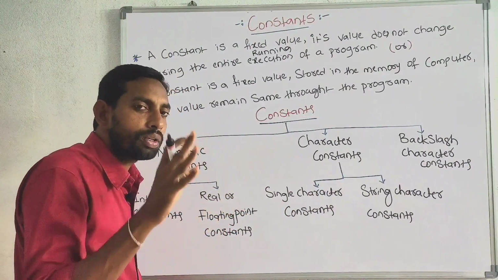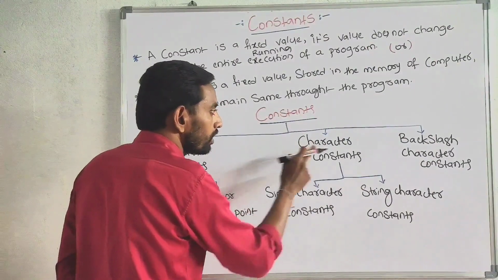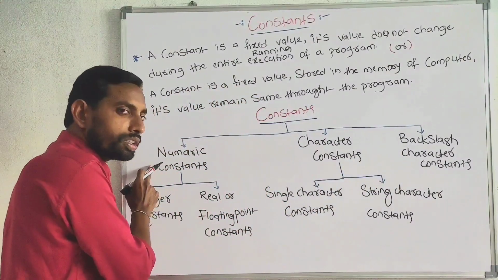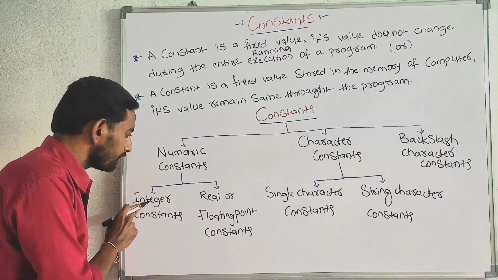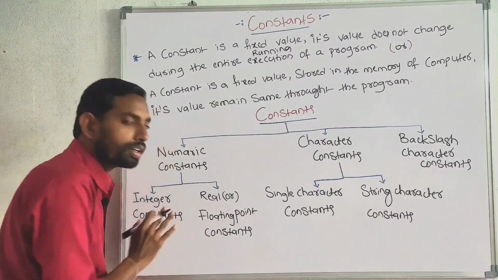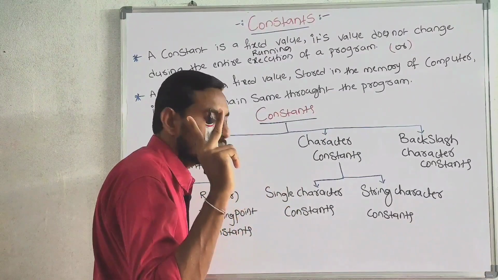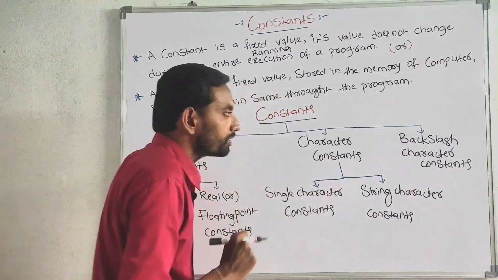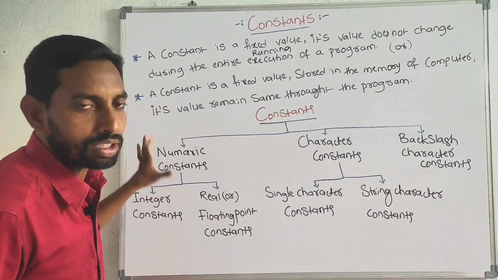Constants can be divided into three types: numeric constants, character constants, backslash character constants. Numeric constants again divided into two types: integer constants, real or floating point constants. Character constants again divided into two types: single character constants, string character constants. Now we have to discuss about numerical constants.